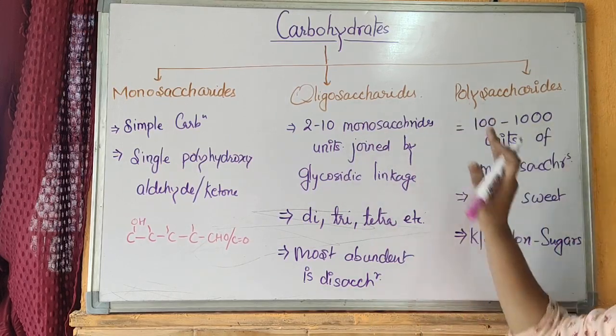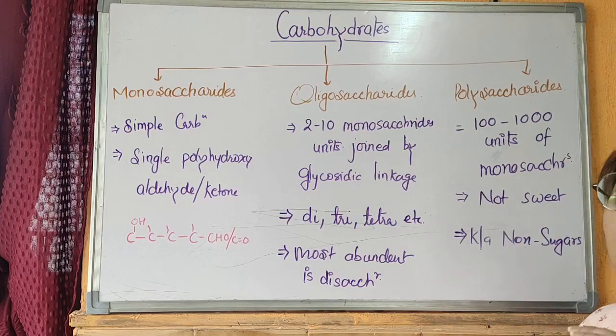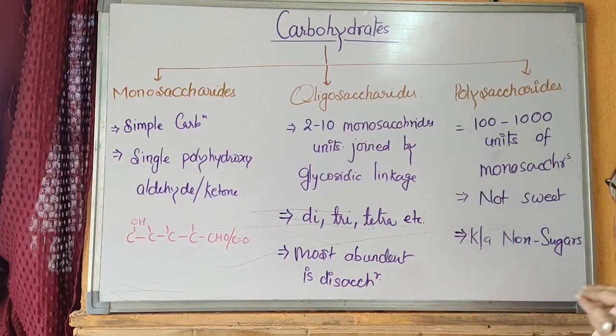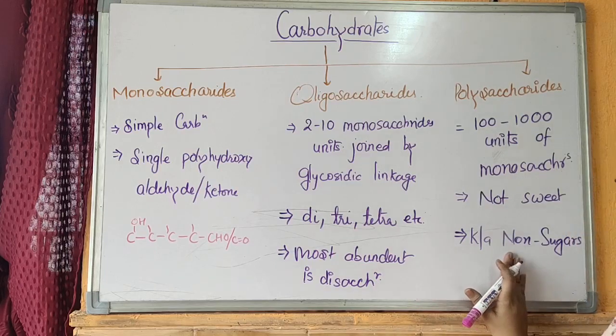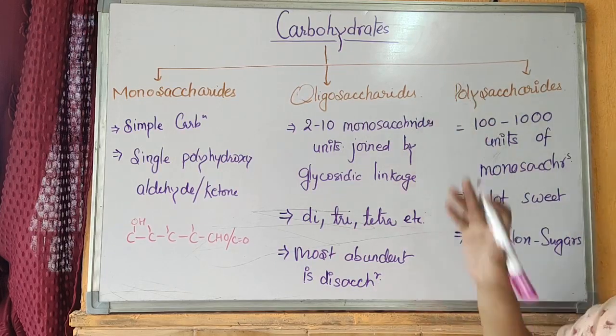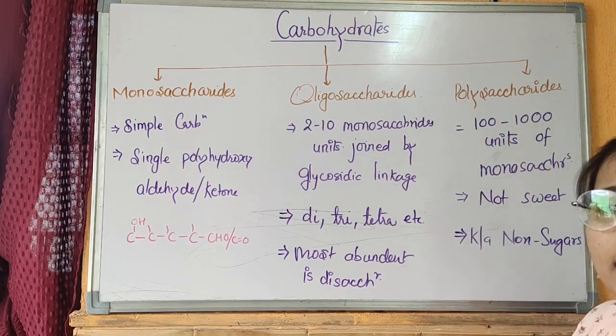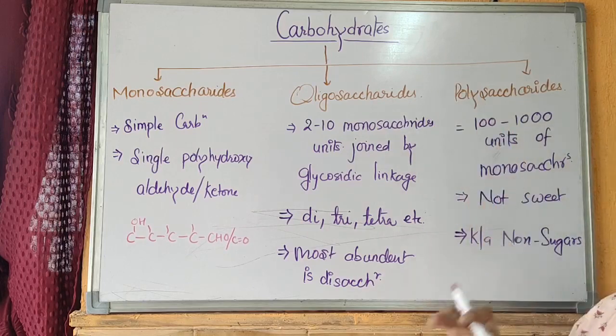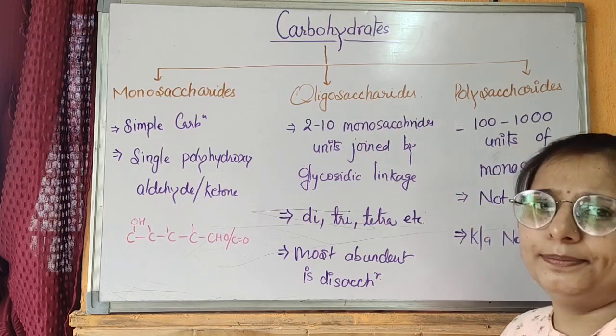Next is polysaccharide. What is polysaccharide? Polysaccharides are the carbohydrate having 100 to 1000 monosaccharide units joined by the same glycosidic linkage. These polysaccharides are not sweet in taste, and so they are called as non-sugars. Most of the structures of our body that are giving the strength and stamina to us are including the polysaccharides.